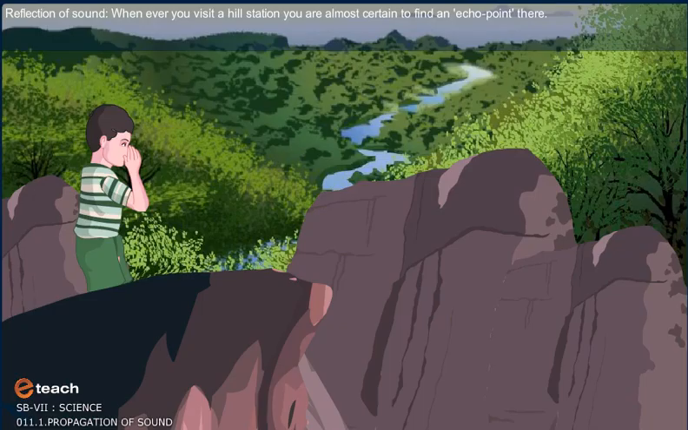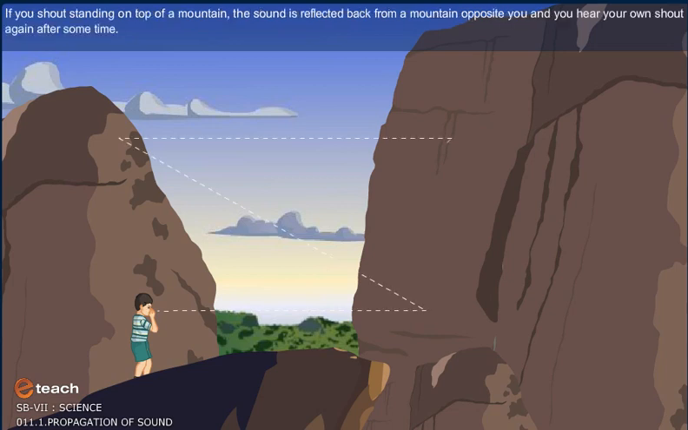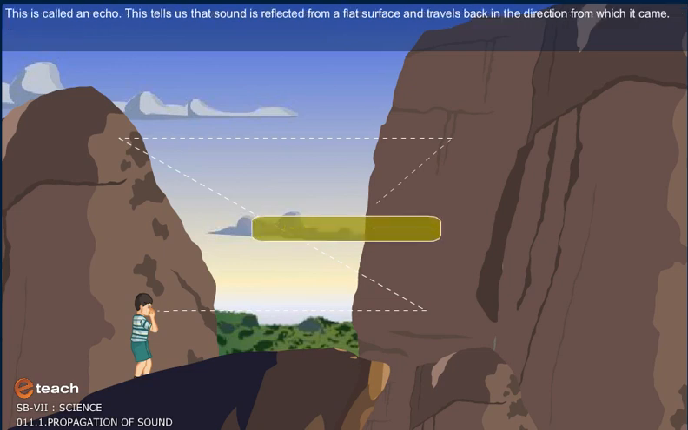Reflection of sound. Whenever you visit a hill station, you are almost certain to find an echo point there. If you shout standing on top of a mountain, the sound is reflected back from a mountain opposite you and you hear your own shout again after some time. This is called an echo. This tells us that sound is reflected from a flat surface and travels back in the direction from which it came.